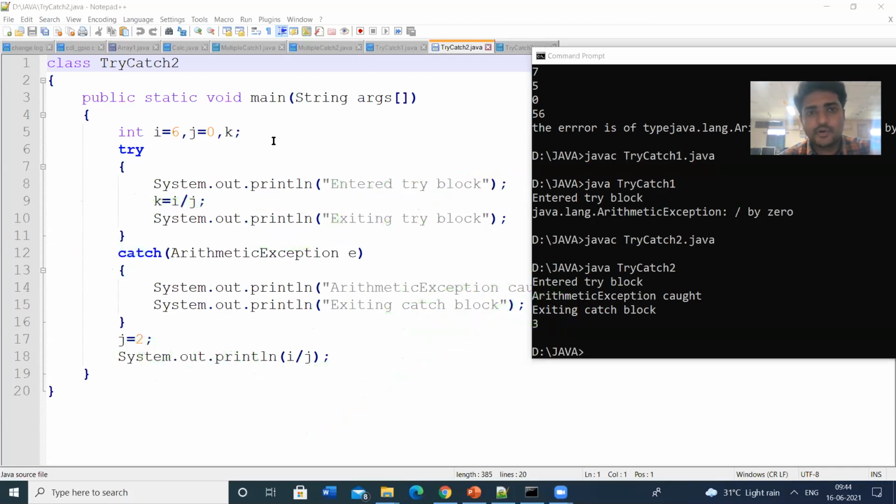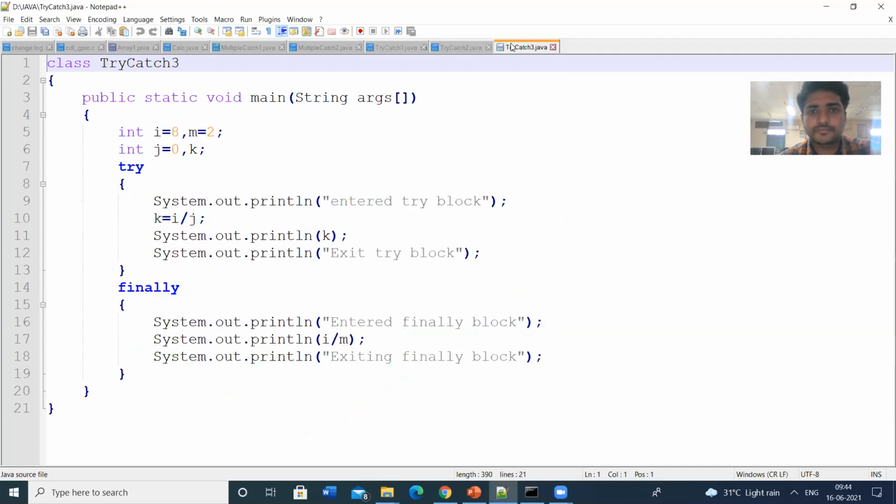So let us see one more example. Here I am using the finally block: try block, catch block, and finally block. So let us see this program. This is the main class, main method. I am initializing the variables i as 8, m as 2, j as 0, and k, assigning some values.